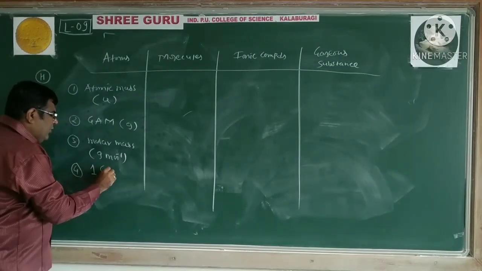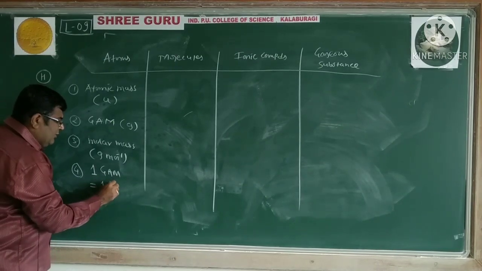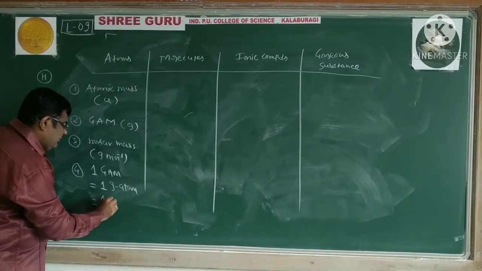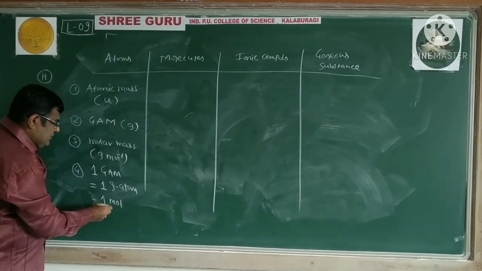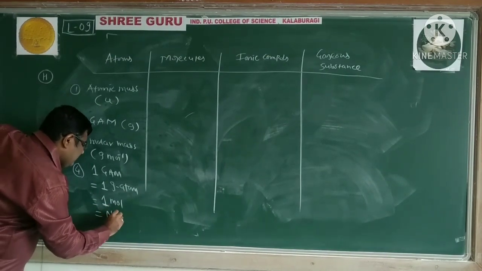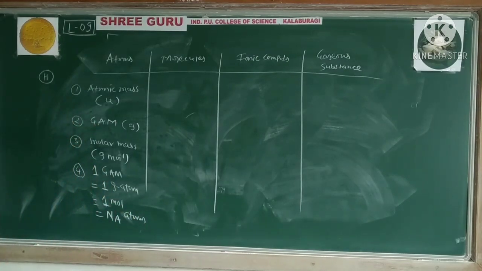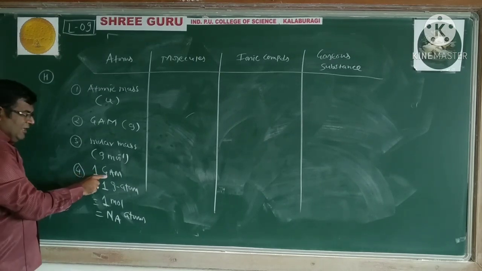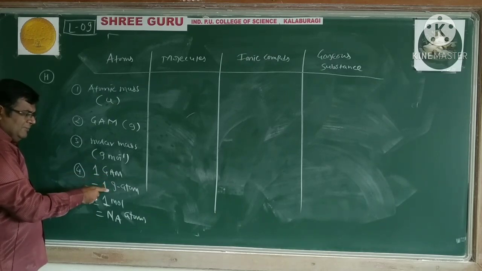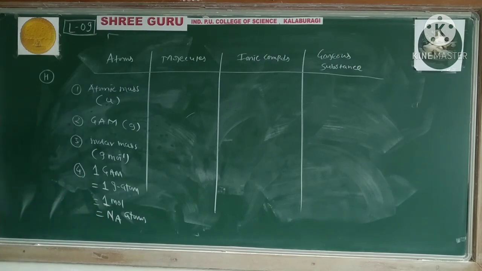4th thing, 1 gram atomic mass is nothing but 1 gram atom, is nothing but number wise 1 mole of atoms present, is nothing but Avogadro number of atoms present. You understand this? Atomic mass expressed in gram, also called 1 gram atom, also called 1 mole, and it contains Avogadro number of atoms.